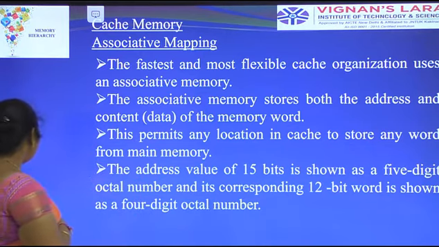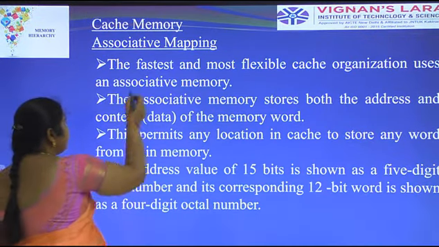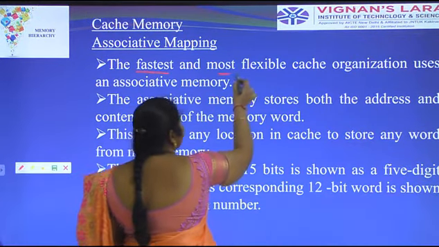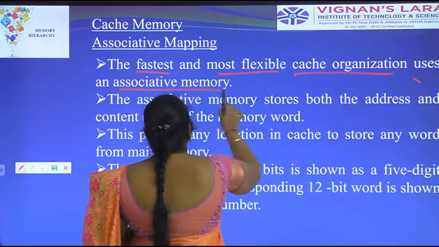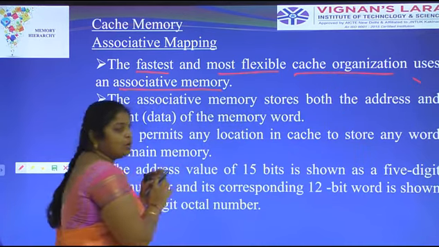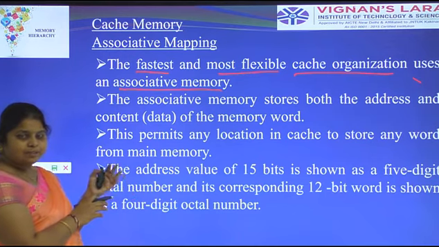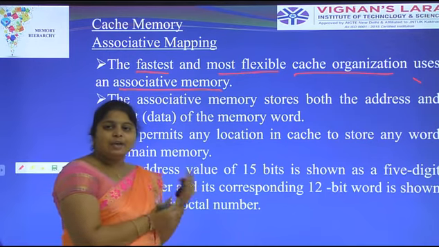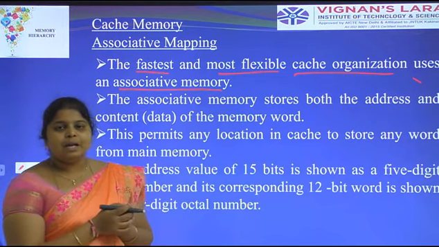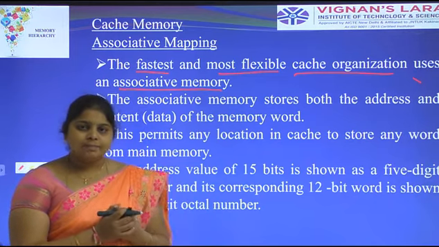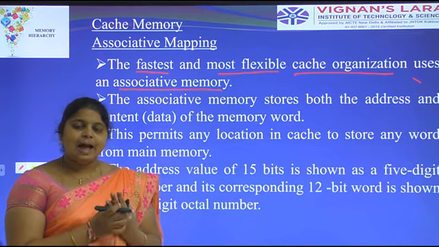The faster and more flexible cache organization uses the associative memory. And one more disadvantage of cache memory is that it is very high cost. The cost is very high compared to the main memory and also the auxiliary memory. Cache memory is high cost.